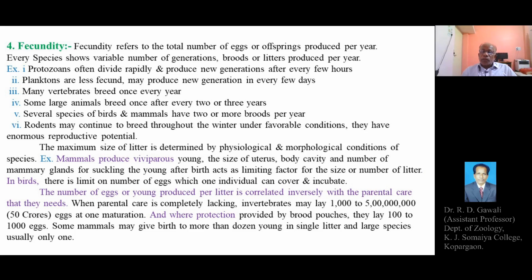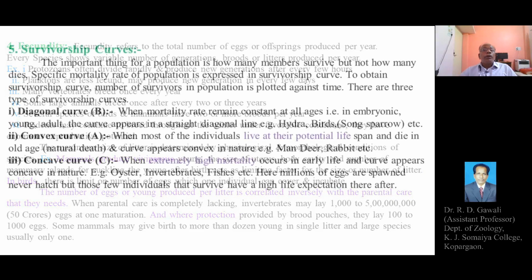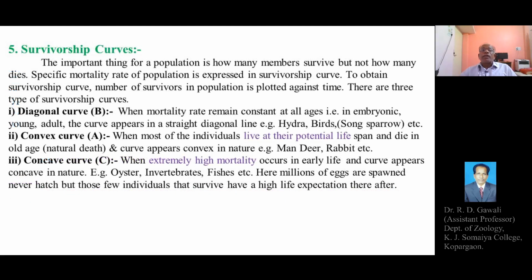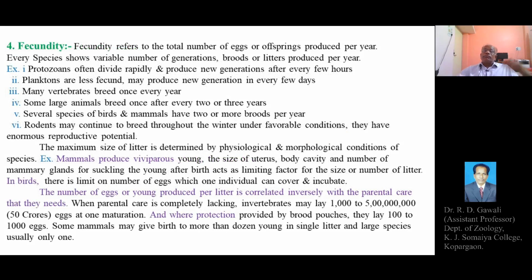So today we'll stop here, and next time we'll continue with the next characteristic of the population, that is survivorship or survivorship curves. Today we have finished with two characteristics of the population, that is mortality and fecundity. Next time we will continue with the fifth characteristic, that is survivorship curves. Thank you.